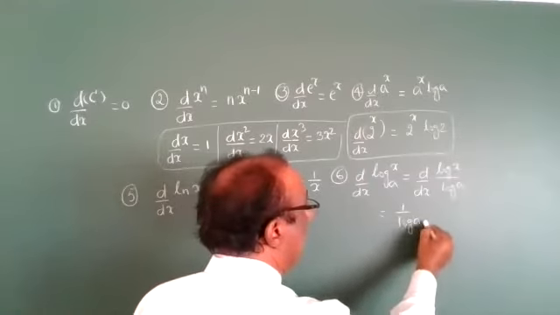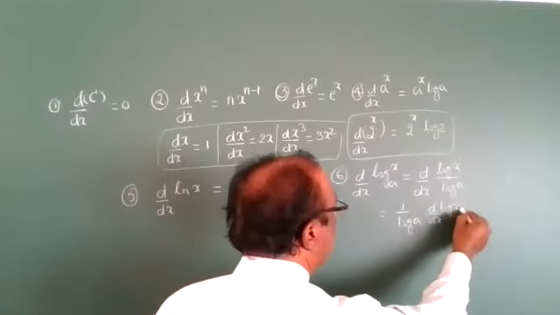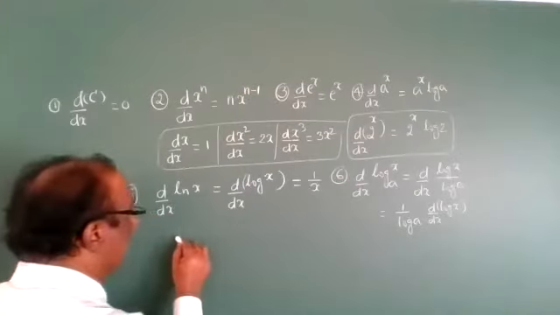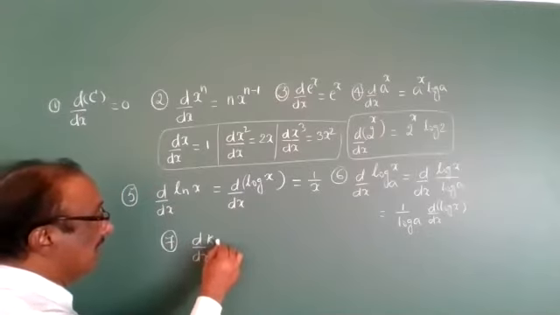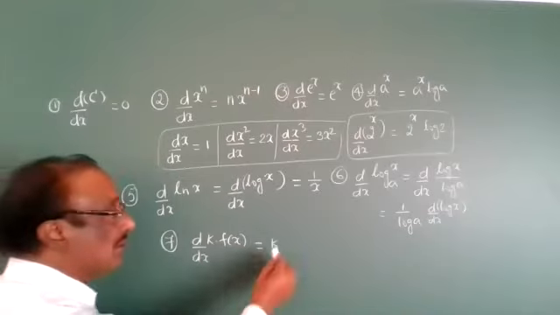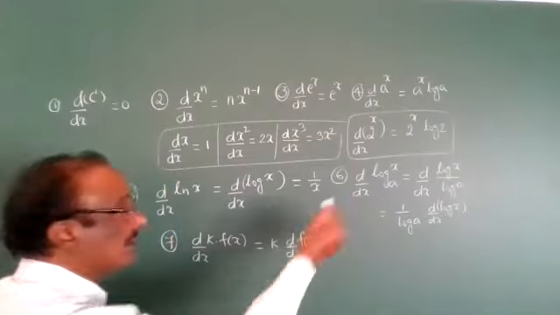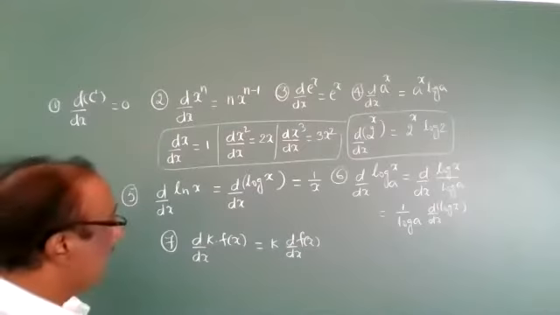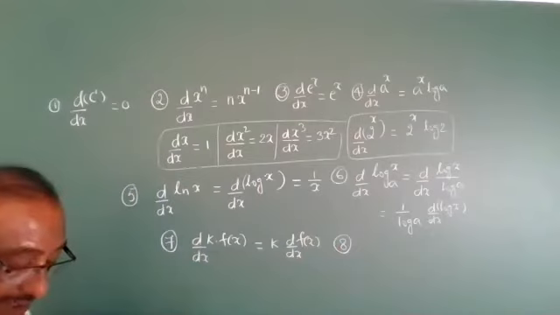So now we can take the constant outside: 1 by log a is outside, the derivative of log x. The constant comes outside of the derivative, then we can apply. Therefore, here the seventh formula is the derivative of constant into function. A constant comes outside of the derivative, times the derivative of the function. We can apply this one. Already this is the method we are going to use. Next, the eighth one, everyone see the eighth one.